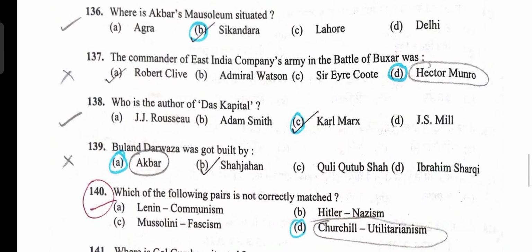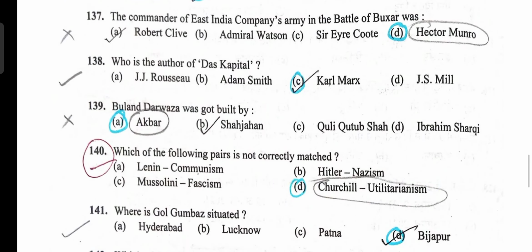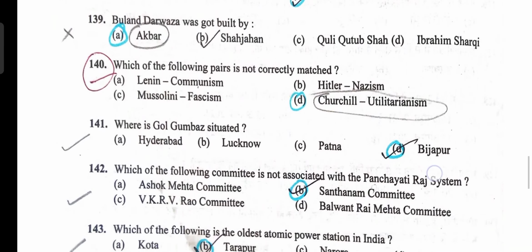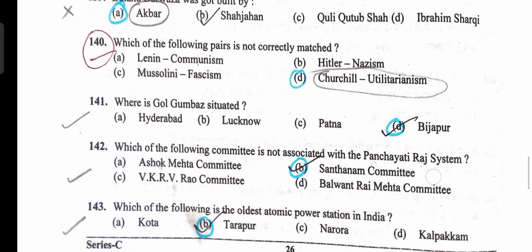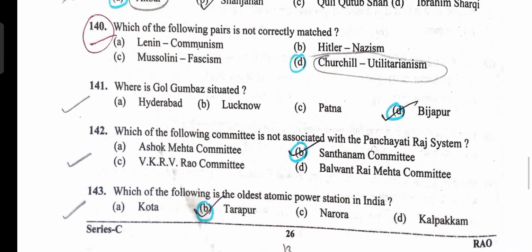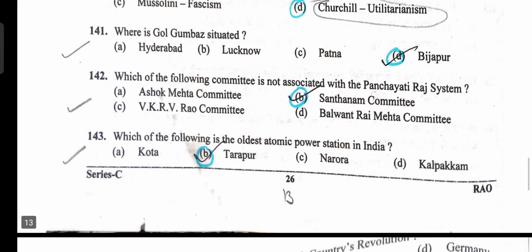Commander of East India Company during Battle of Buxar was Hector Munro, option D. Author of Das Kapital, Karl Marx, option C. Buland Darwaza was built by Akbar, option A. Which is not correctly matched? Churchill, utilitarianism, option D is correct. Question 141, Gol Gumbaz is situated in Bijapur. Option D is the answer.